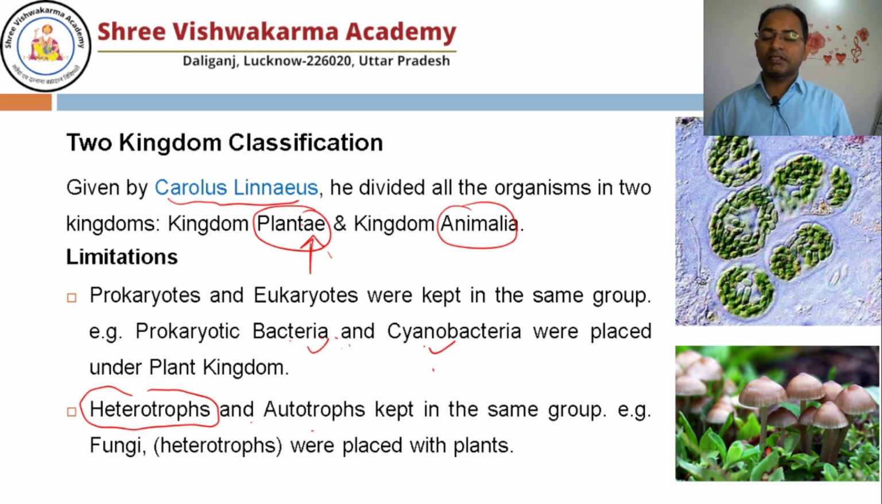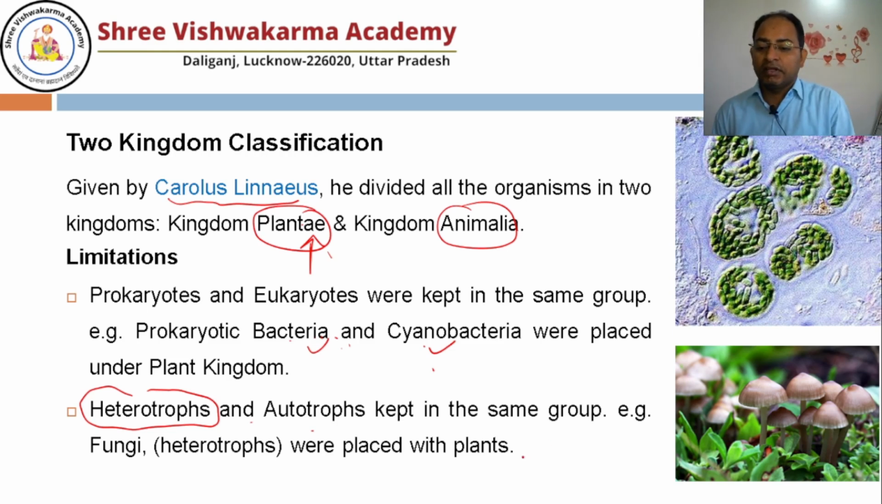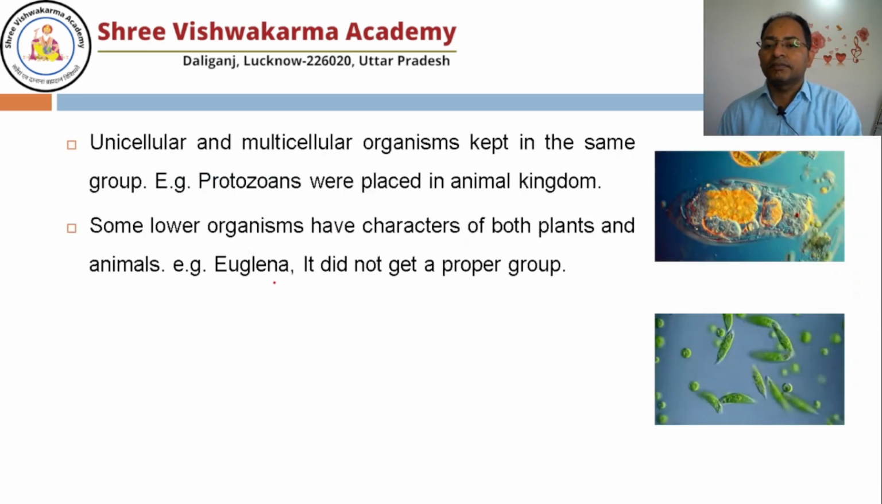All animals are dependent on other animals or plants. So here you can see heterotroph and autotroph, fungi and plant. Plant is autotroph, right? And fungi is heterotroph. So here there is no place for fungi. Fungi and plants are kept in a single kingdom, known as Plantae. Again, it is problematic. You cannot keep them together.